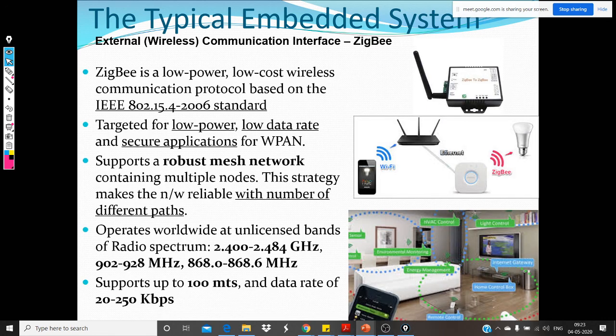All right. Okay, next we come to Zigbee. I'm not sure how many of you have heard of Zigbee, but it's a very popular protocol when it comes to Internet of Things. Zigbee is a low power, low cost wireless communication protocol, and it's based on the 802.15.4 2006 standard.